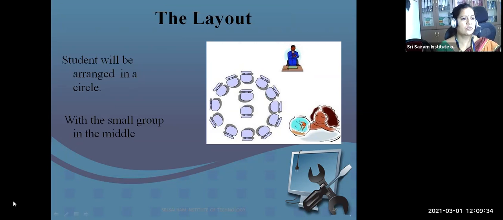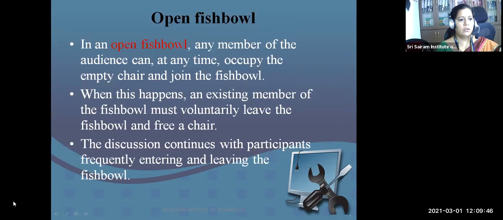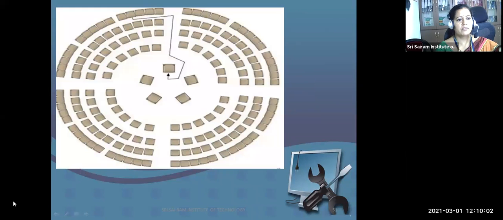So whatever I said, students will be arranged in a circle, and here we have two students in the inner circle, and outer students. We have open fishbowl and closed fishbowl. In an open fishbowl, any audience member can occupy the empty chair and join the fishbowl at any time. Of course, when a new person joins, an existing person should leave the fishbowl. The discussion continues with participants entering and leaving the fishbowl. This is an open fishbowl.